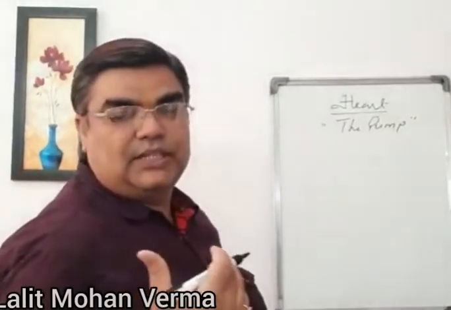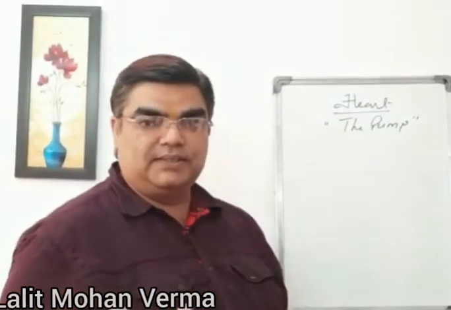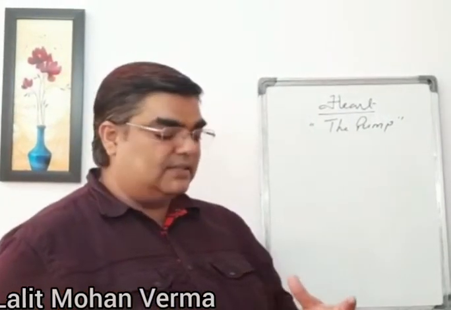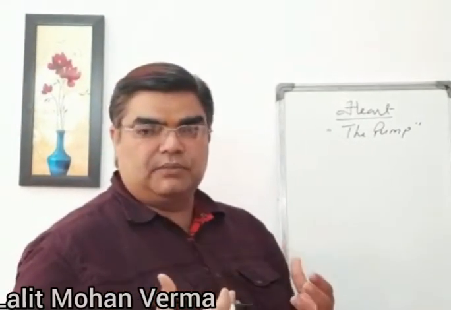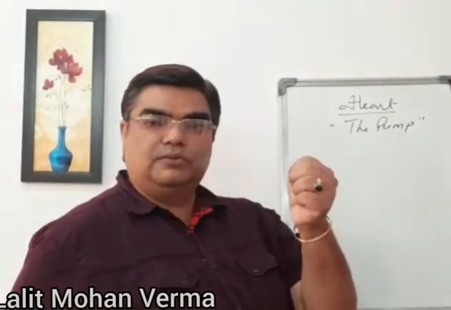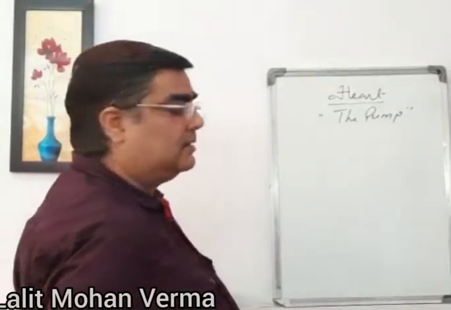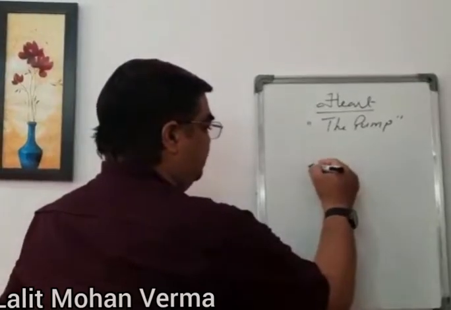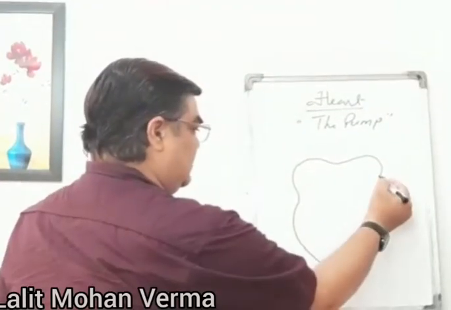I'm going to tell you something about the heart, that is the pump of our body. The heart is a muscular organ and its shape is like a fist. You know, this is the fist. So what is the shape of the heart? You can draw it like this.